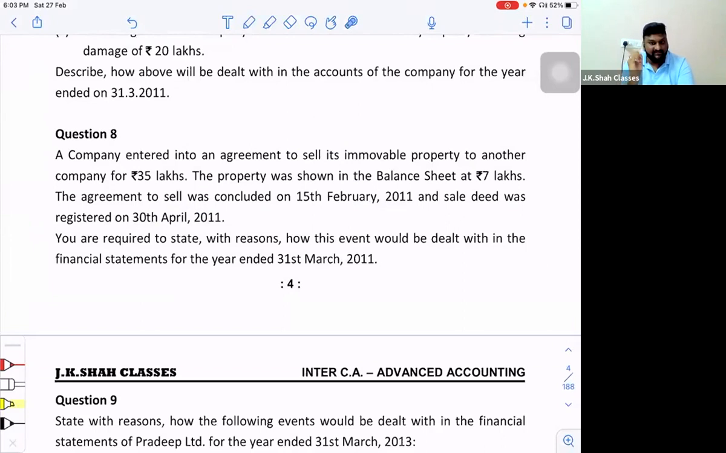So they made the sale deed first, but due to some reasons, they might not have registered the deed, but they got the registration done after the balance sheet date, that is on 30th of April. You are required to state with reason how this event would be dealt with in the financial statements of the company as on 31st March. Will this be treated as an adjusting or a non-adjusting event?